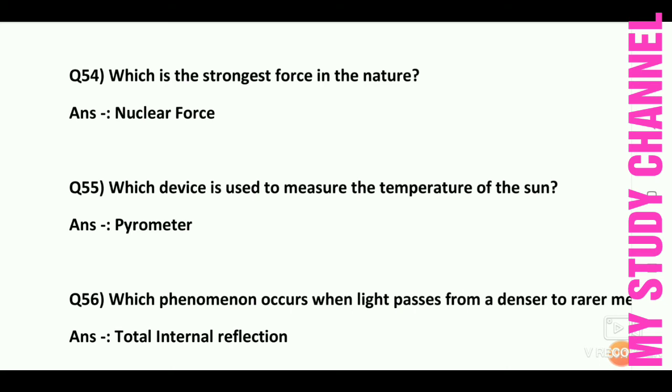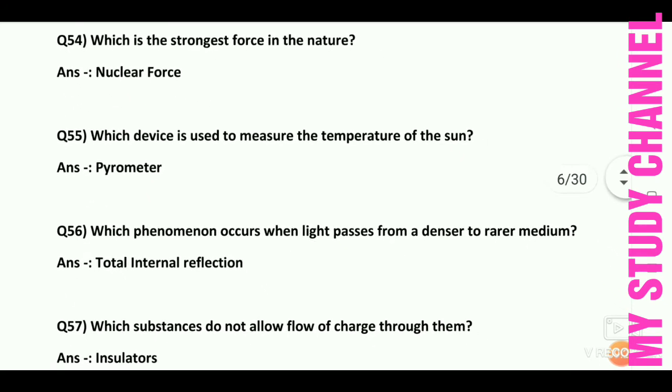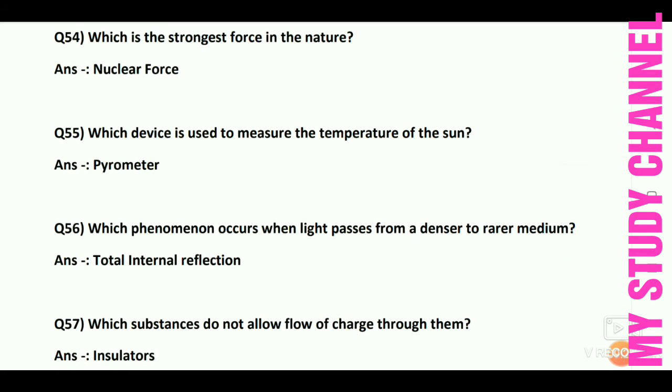Next question is which phenomena occurs when light passes from a dense to a rarer medium? Answer is total internal reflection. Total internal reflection phenomena occurs when light passes from a denser to a rarer medium. So answer is total internal reflection.